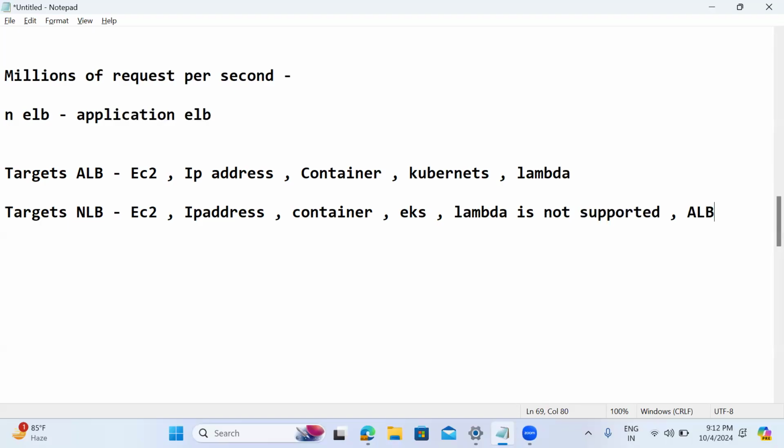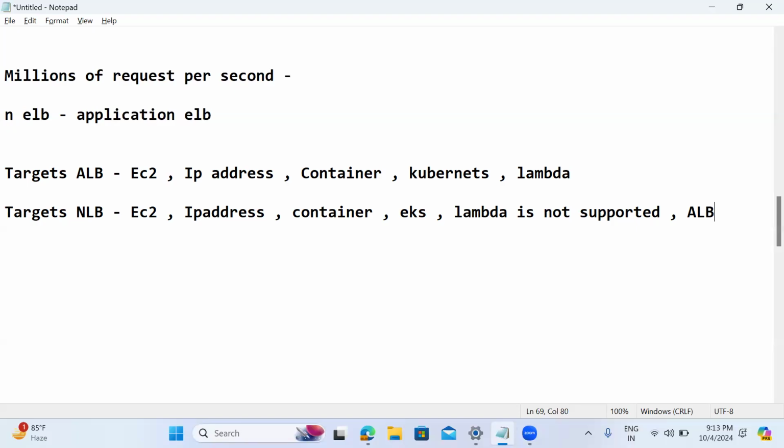Sir, which one is the best one, sir? It depends upon your application level. Say your application requires authorization, web application firewall, and path-based routing, then it is better to go for the application load balancer.